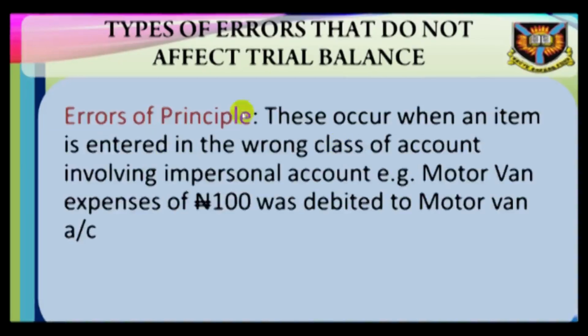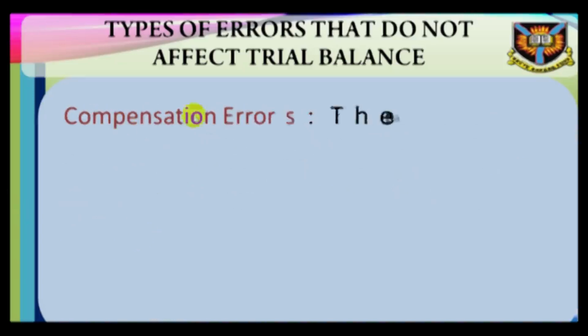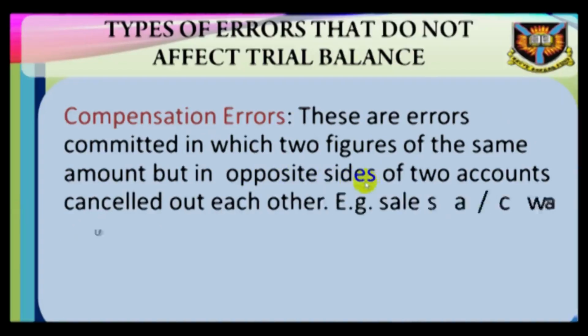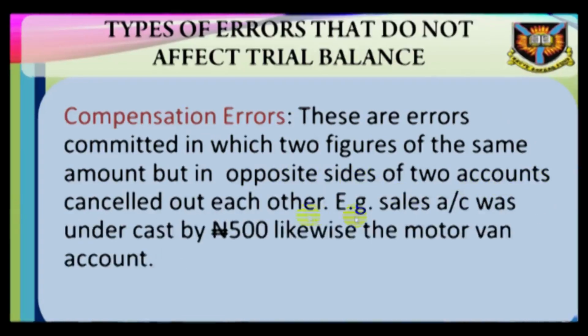Errors of principle. These occur when an item is entered in the wrong class of account involving in personal account, e.g., motor van expenses of 100 naira was debited to motor van account. Compensation errors. These are errors committed in which two figures of the same amount put in opposite side of two accounts cancel out each other, e.g., sales account was undercast by 500 naira, likewise the motor van account.